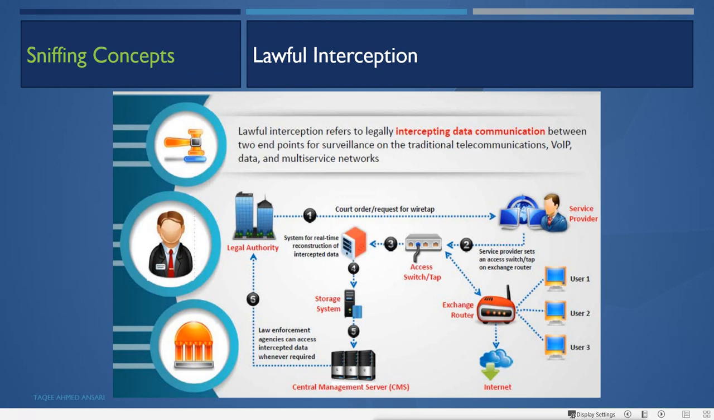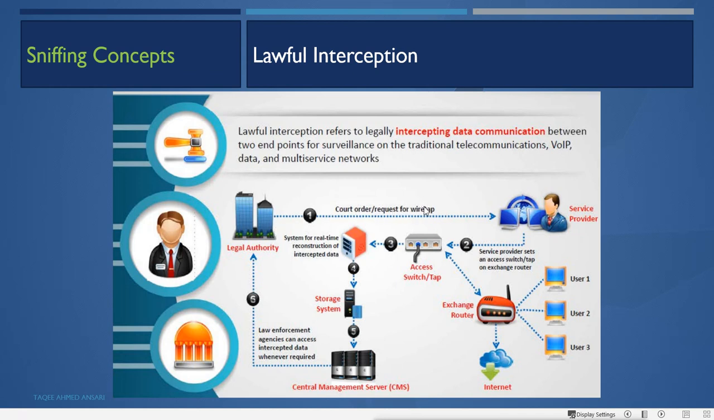That means the lawful agencies, like the police and the crime branch, can get a warrant to do the intercept. They go to the court and get the warrant, and then they go to the ISP and say that we have a warrant to intercept, or to do the wiretapping, because without consent or a warrant it is illegal. So when the service provider does this lawfully, by getting the warrant, it is called lawful intercept. First, the authority goes to the legal authority and gets the court order.